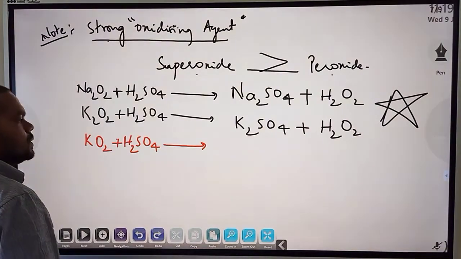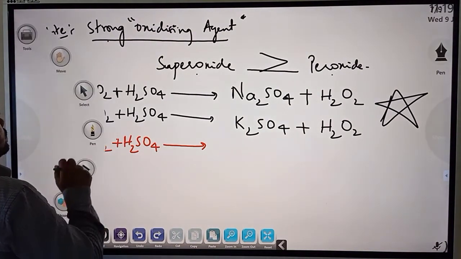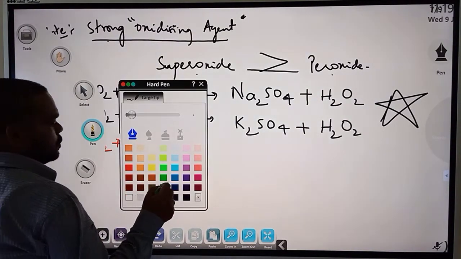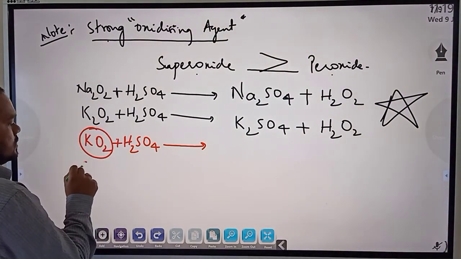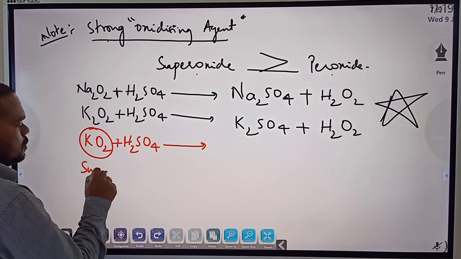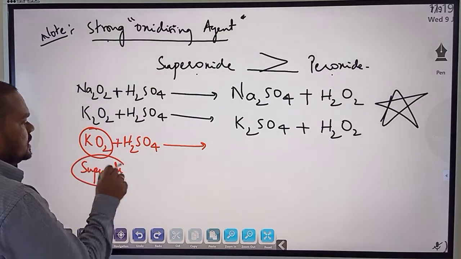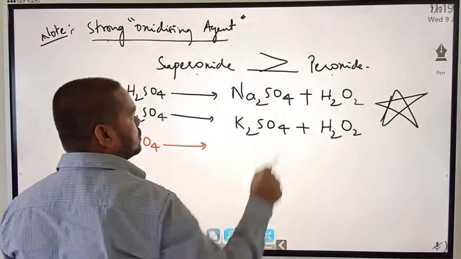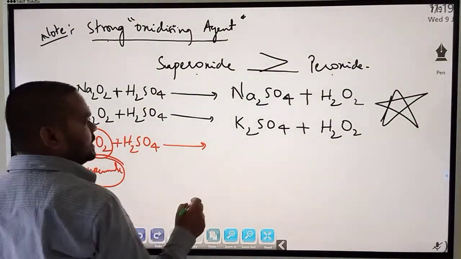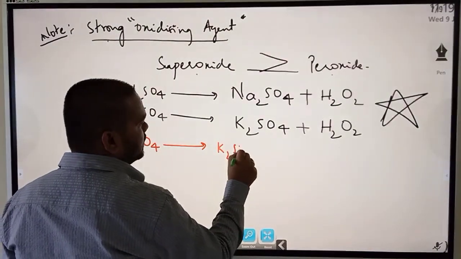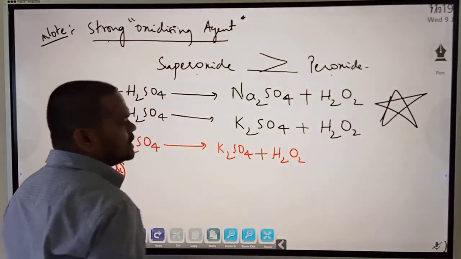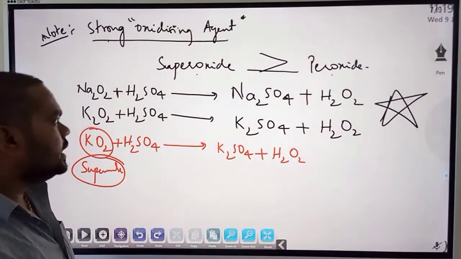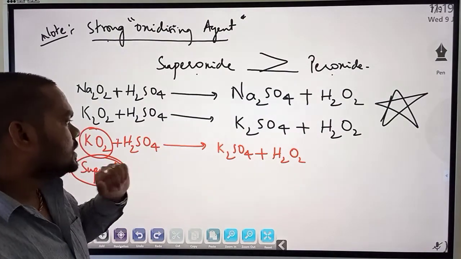Now pay attention to this one. KO2, most important. KO2 is what? Peroxide or superoxide? It is a superoxide. Now superoxide is a stronger oxidizing agent than peroxide. So what happens is, in the normal reaction it is K2SO4 plus H2O2. So what is the difference between this and this? And you say it is a stronger one. Yes, it is a stronger one.